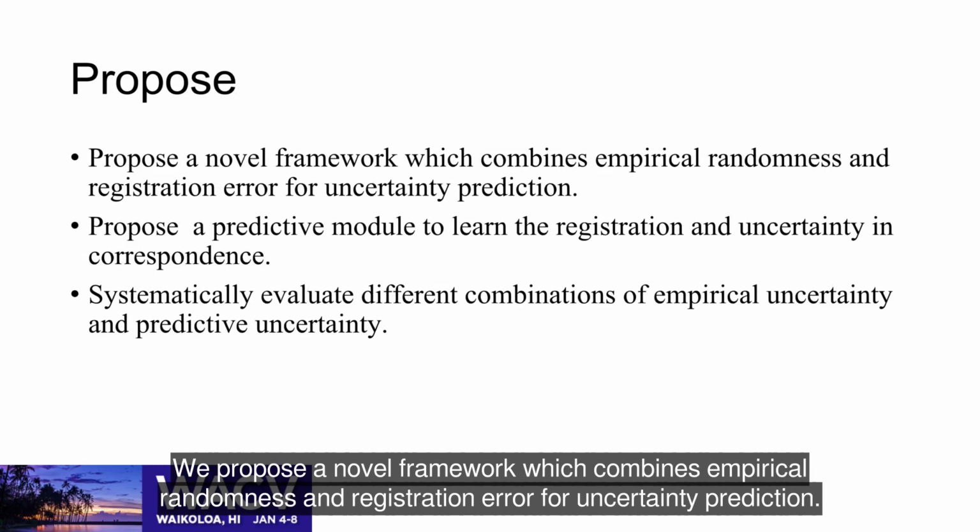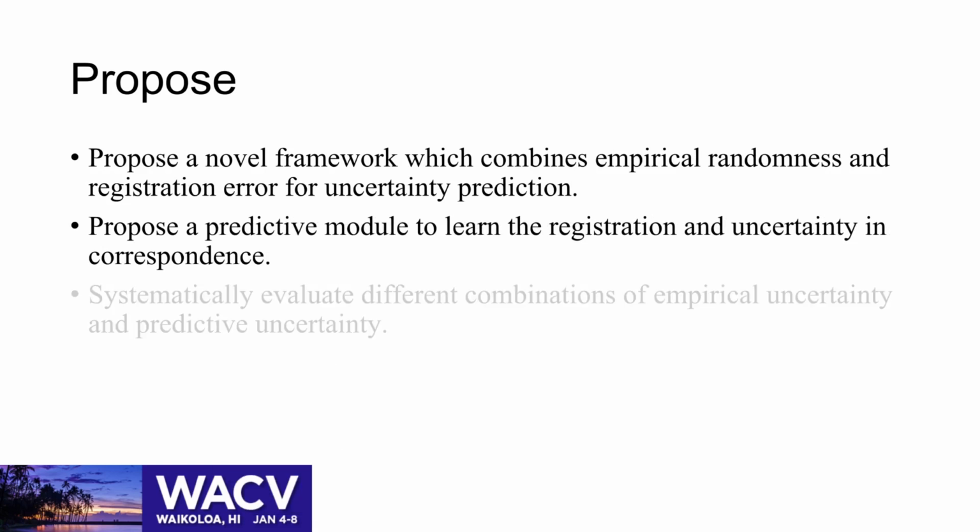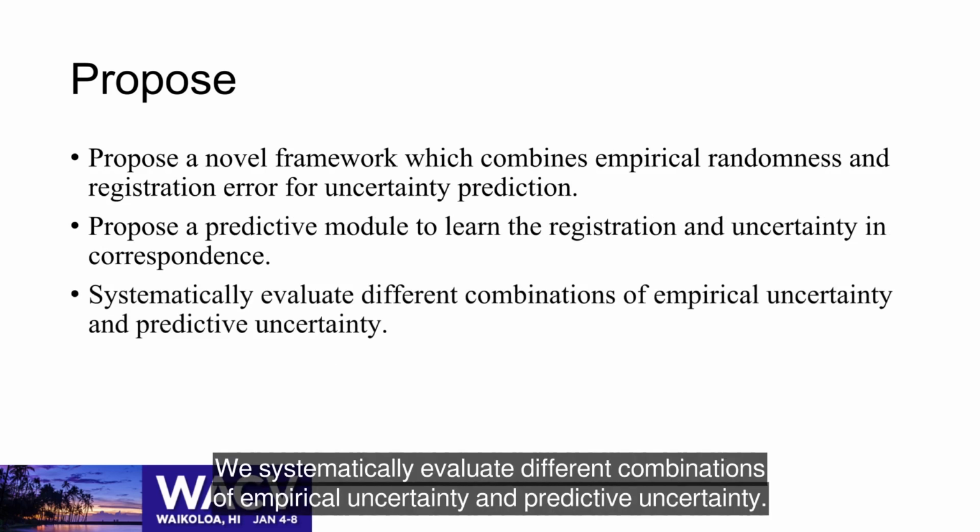We propose a novel framework which combines empirical randomness and registration error for uncertainty prediction. We propose a predictive module to learn the registration and uncertainty in correspondence. We systematically evaluate different combinations of empirical uncertainty and predictive uncertainty.